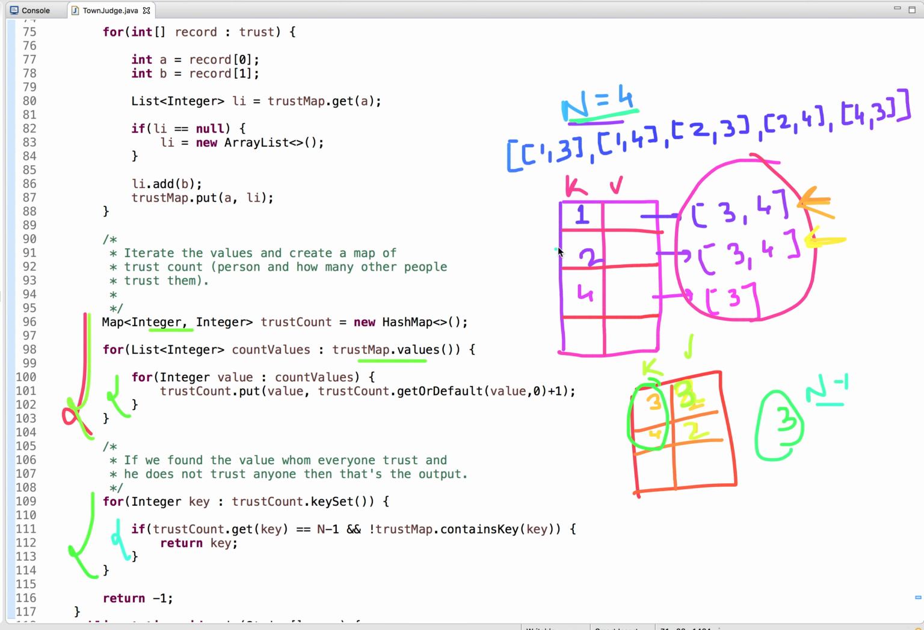We check in this map whether this person exists, whether this person trusts anyone. If the key is not found in this map, it means this person does not trust anyone. So it means we found the town judge and we return this label. So we return 3. And if the town judge is not found, then we return -1.